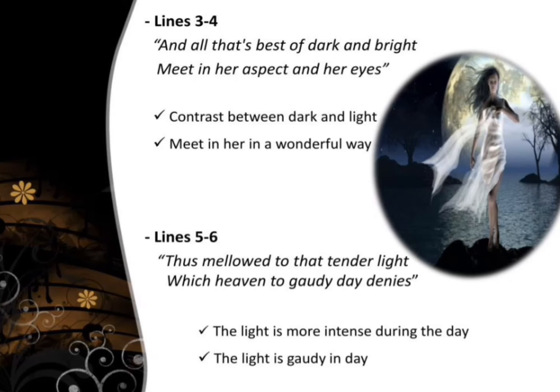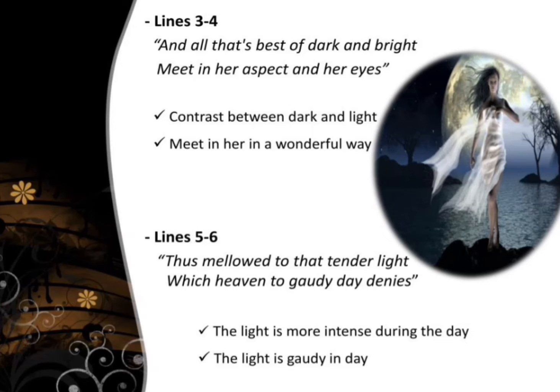Byron's setting up a binary or opposition between bright and dark, but it's important to realize that neither is considered better or worse than the other. Both have aspects that are best.